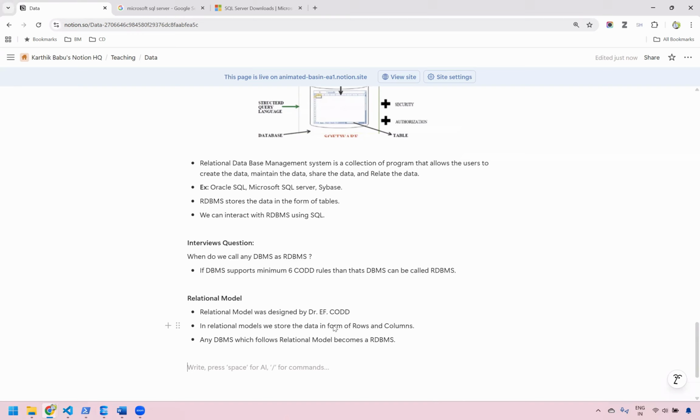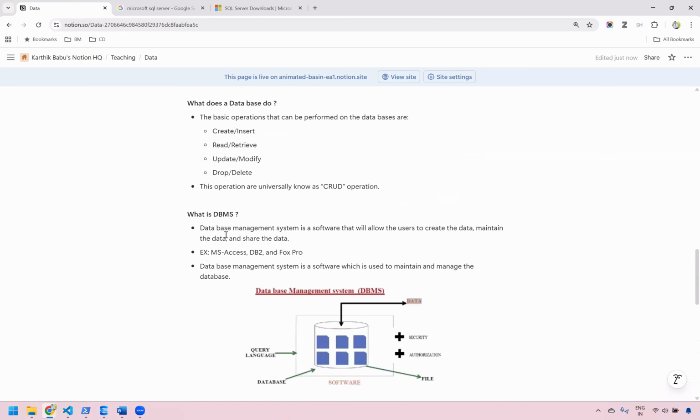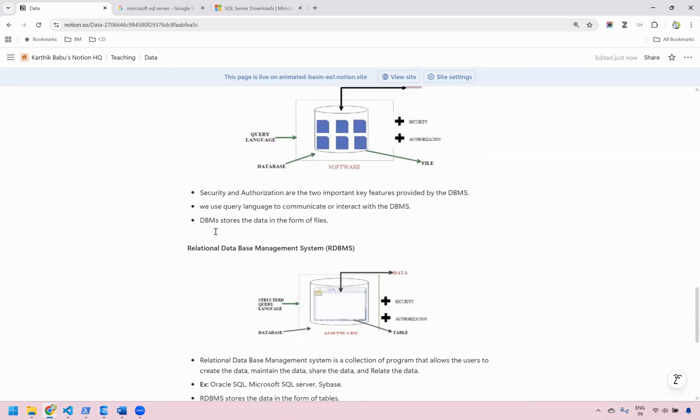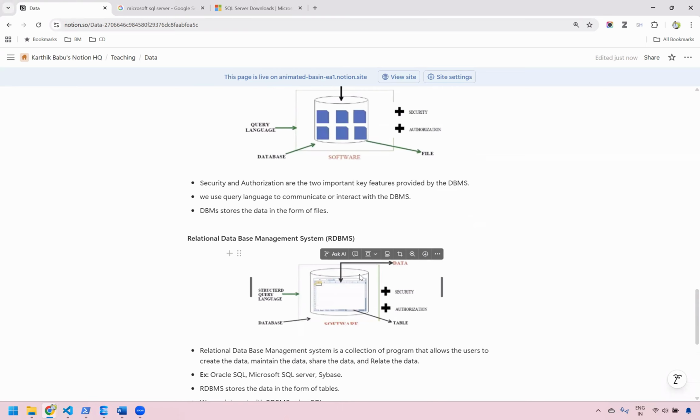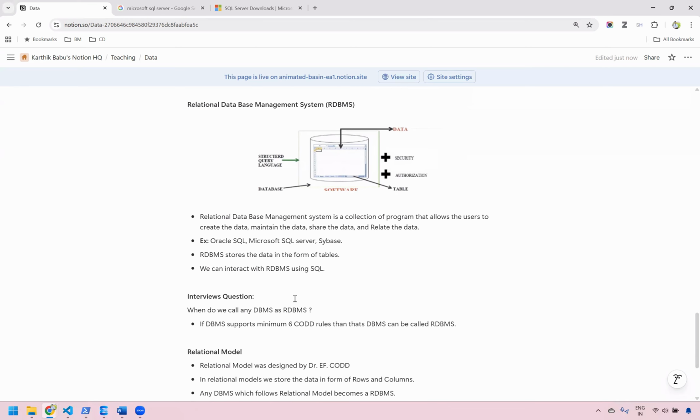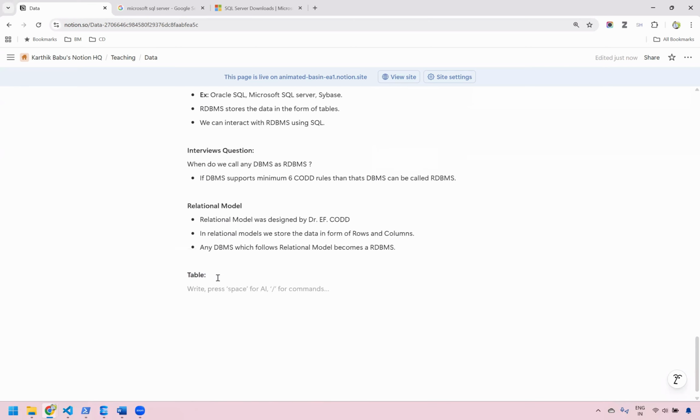The next important topic we are going to discuss here is about a table. Why are we discussing table? Because in RDBMS we are no longer using DBMS. All of us in the real world are using RDBMS only. In RDBMS, the data is stored in the form of a table, and in order to speak to a database, we need to have SQL, structured query language, to speak to this RDBMS. So let us understand what is a table. I would say that a table is a